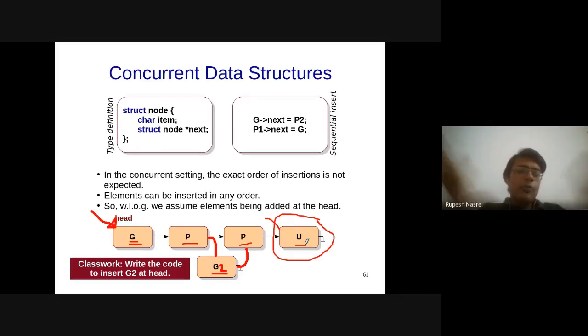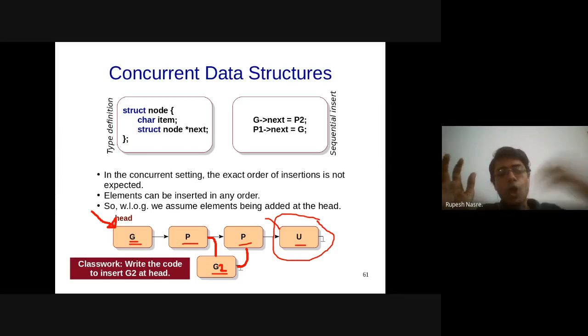Now all of them are pointing to U, and then all the threads try to update head to their own node, G1, P1, G2, P2. One of them is going to succeed at the end, and therefore head is going to start pointing to one of them, which means the linked list will contain either G1U or P1U or G2U or P2U, right?